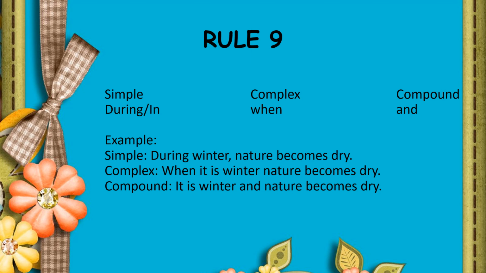Our last rule, rule number 9. Simple, during or in. When you have to write it in complex, we use when, and in compound we use and. For example, during winter, nature becomes dry. When it's complex, you have to use when. When it is winter, nature becomes dry. And compound, you have to use and. It is winter and nature becomes dry.